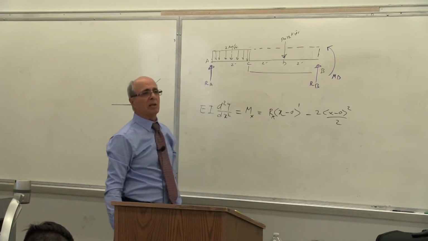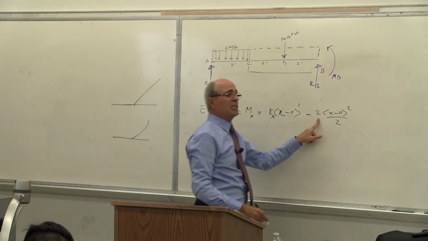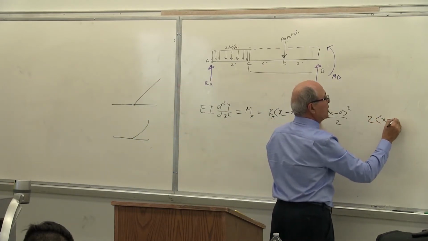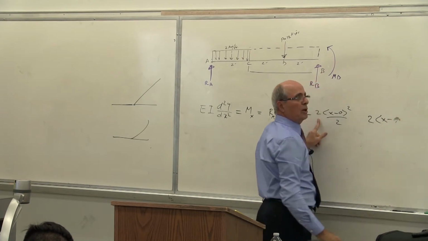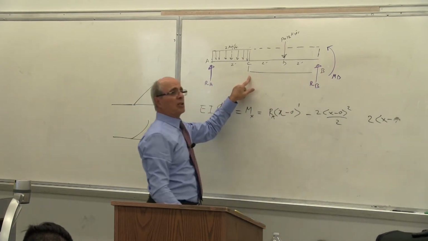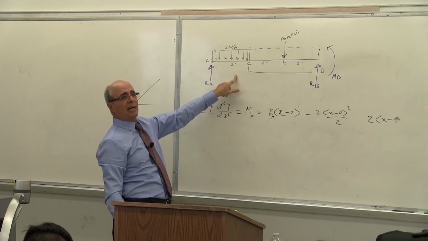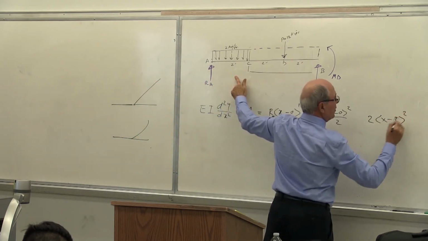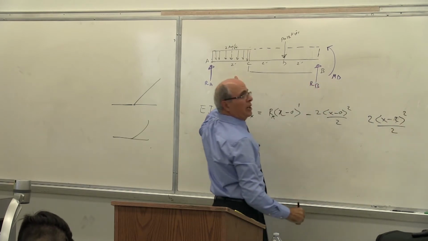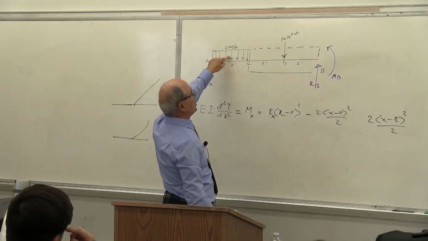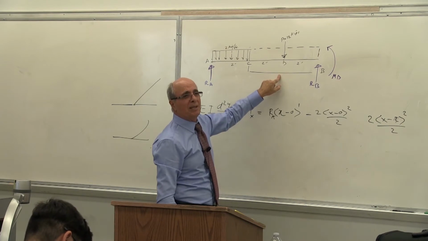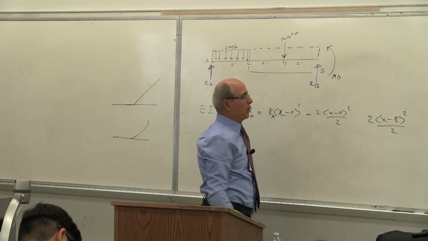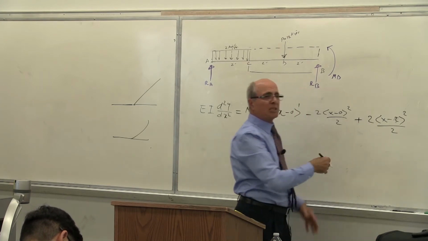Is that correct or not? With the same intensities. Intensity of that is 2. Form of it is parabola. Yes or no? But this time, where does this one start? It doesn't start at 0. It starts at 2: x minus 2 to the power of 2 over 2. Is that correct? And the sign of it. Since this is negative, obviously this should be positive, or the action is negative, the reaction is positive. So you make one adjustment and that's it.